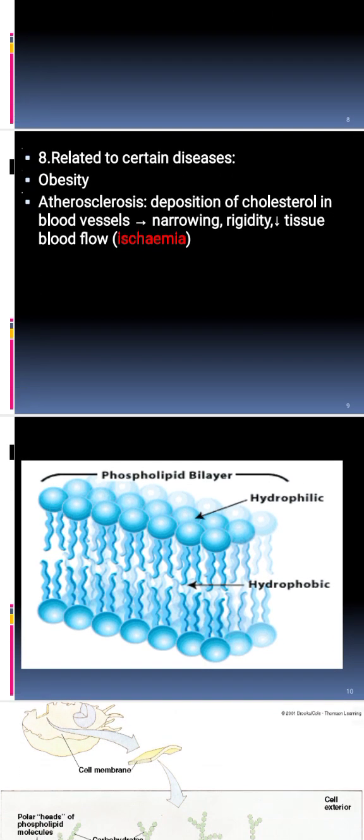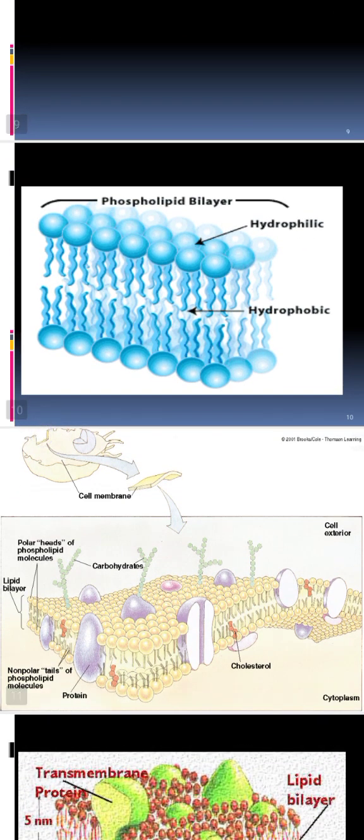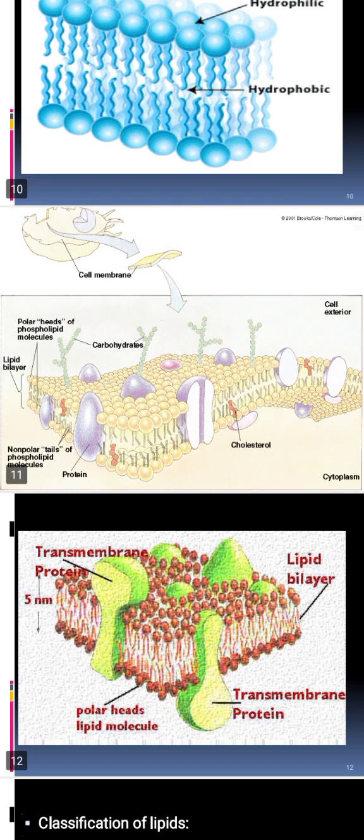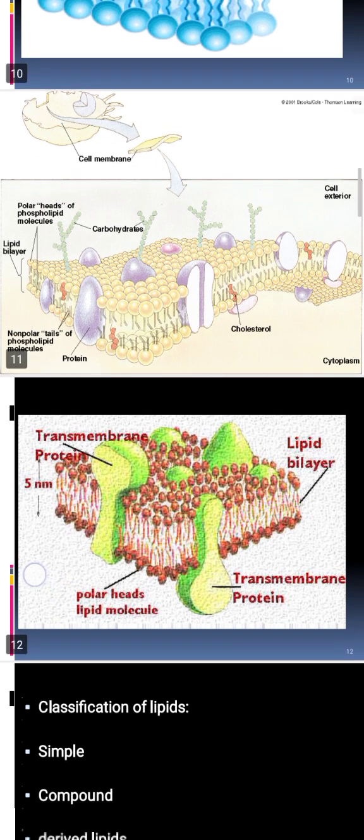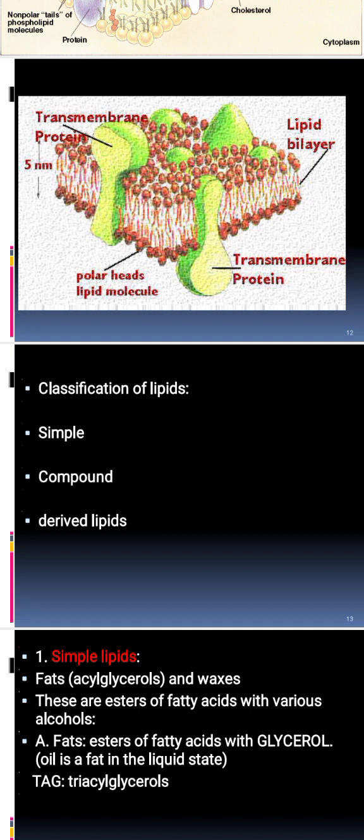And in this diagram, we can see that there is a phospholipid bilayer, which indicates the presence of lipids in the cell membrane. Also in the second diagram, you can find there is cholesterol, right? The cholesterol is a lipid, and there is a lipid bilayer also in the cell membrane. How can we classify lipids?